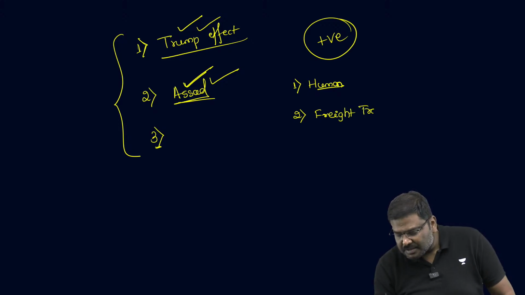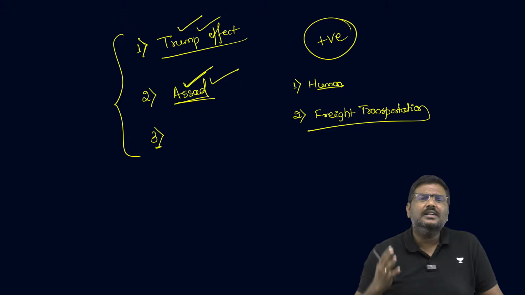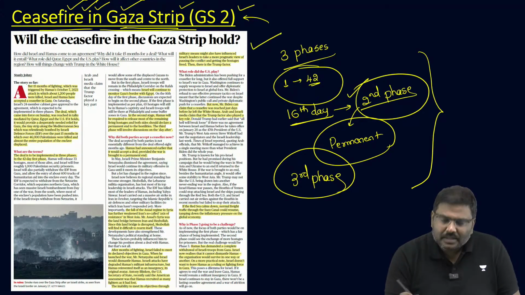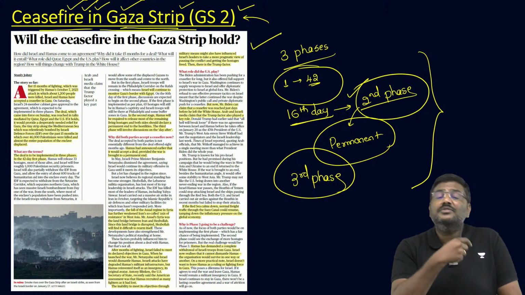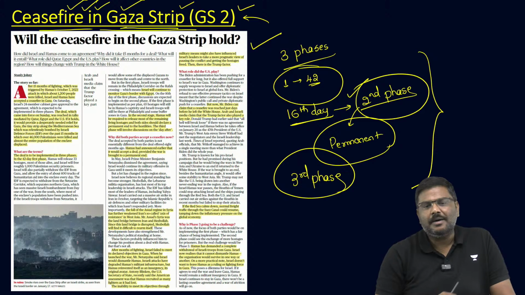This easing is beneficial not only to India, but also many other countries. So these are some of the positive impacts of the ceasefire agreement agreed to by both sides in Gaza.